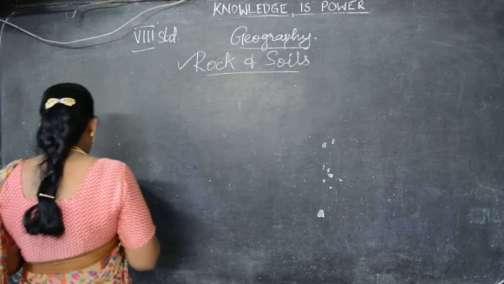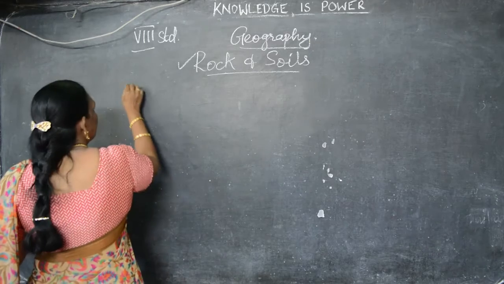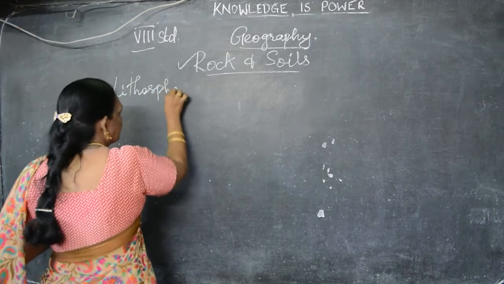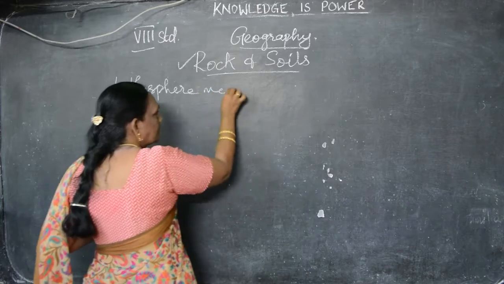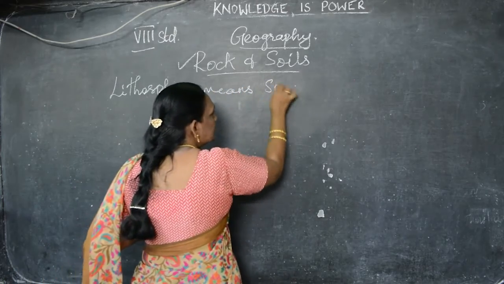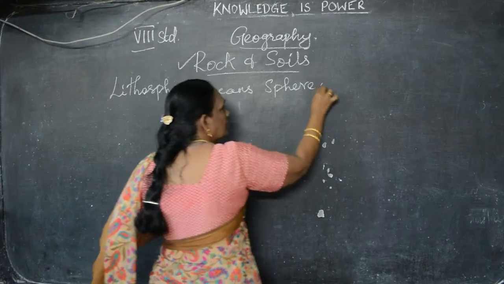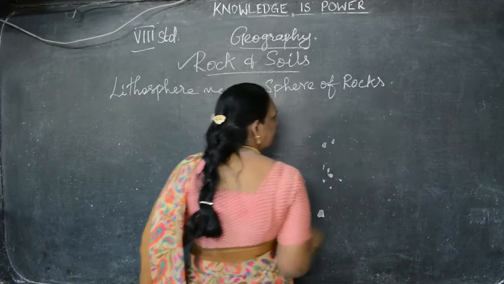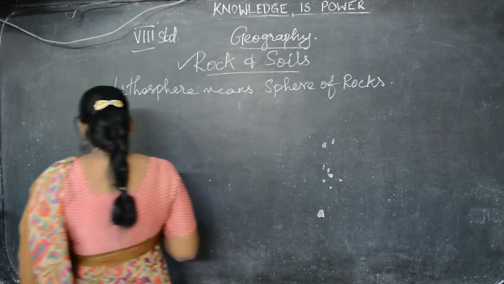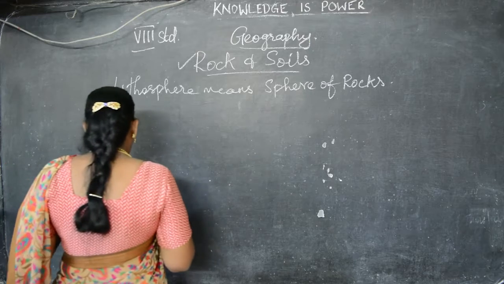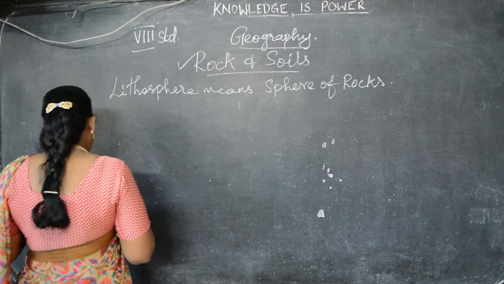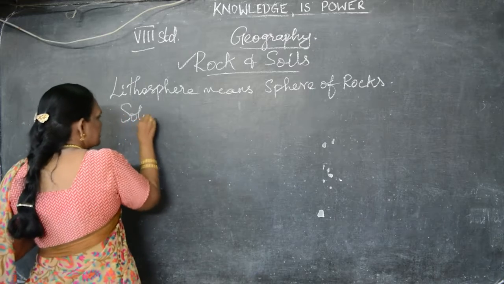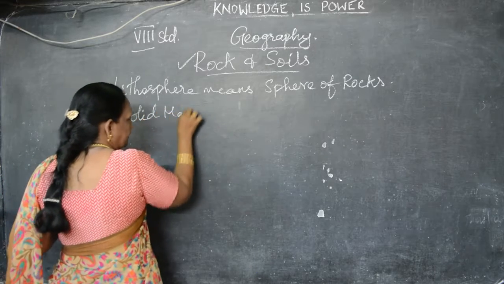Now, lithosphere means sphere of rocks. What is meant by lithosphere? Lithosphere means sphere of rocks. Okay. Now, these rocks, how we can get the rocks? These rocks are solid material.